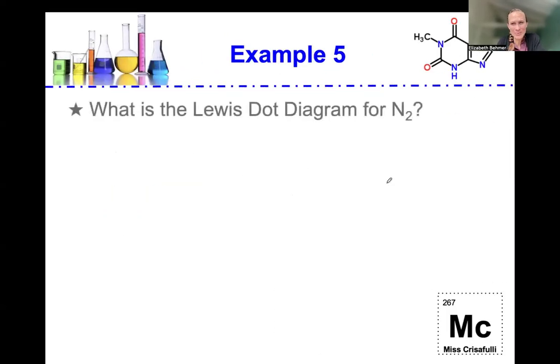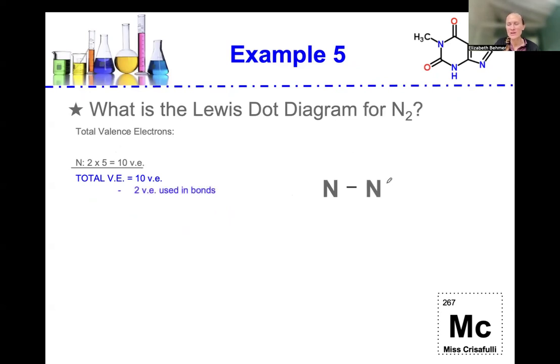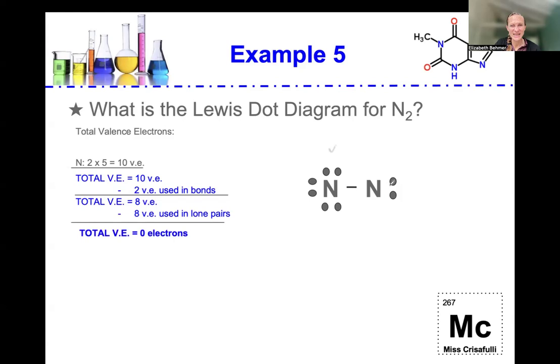Let's go through another example, nitrogen. N2, total valence electrons, 5 in each. So we have 10 total valence electrons. Let's combine our nitrogens together. We'll put 1 covalent bond there, which uses up 2 valence electrons, which gives us 8 left. Let's see if we can make our molecule happy with only 8 electrons. 2, 4, 6, 8. All right, so we've used up all our valence electrons.